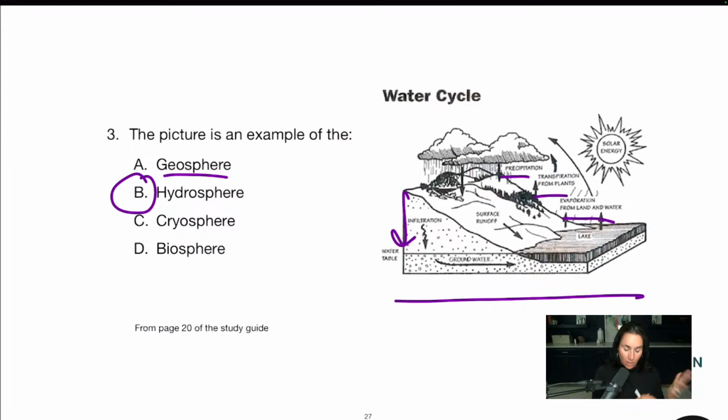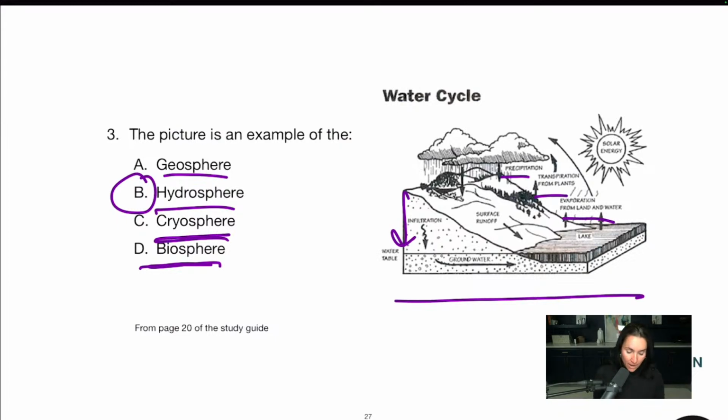That's the geosphere. The hydrosphere is all the water, whether it's up in the air in the clouds or down in the lakes and the rivers, it's all the water going on. The cryosphere is all the ice. So your glaciers, your ice caps, things like that. And the biosphere is anything living, anywhere where there are living organisms, you know? So now they all work together to make the very complex and wonderful, amazing Earth, but this is how they're kind of broken up in science.